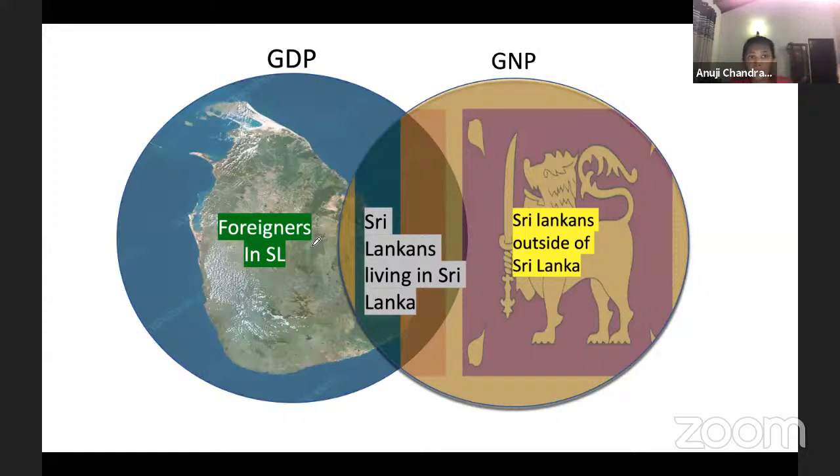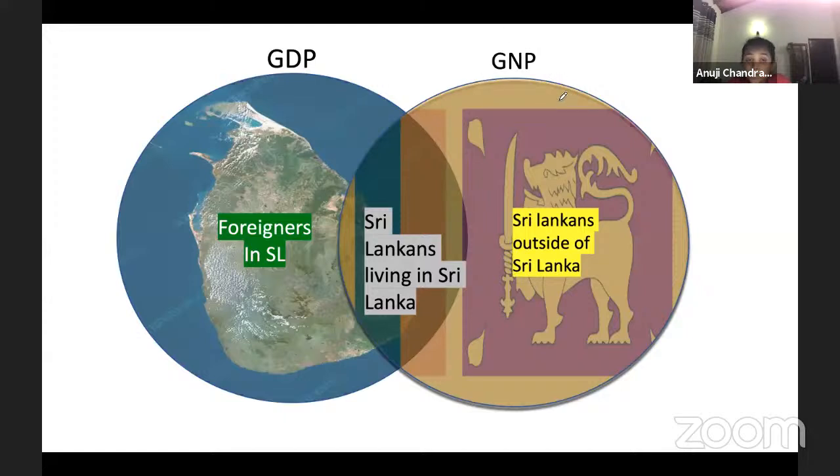They might be doing business, but they are not citizens. So they are the residents and these are the non-residents. This is GDP. Forget about the whole Venn diagram thing. Just focus on this one: Sri Lankans living in Sri Lanka and the foreigners who are in Sri Lanka.